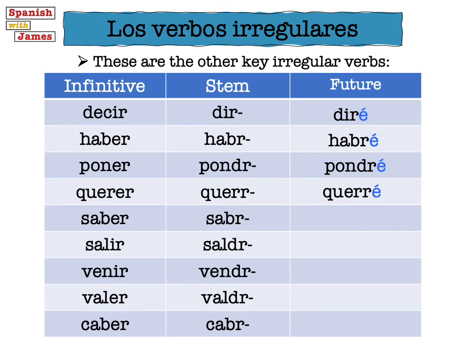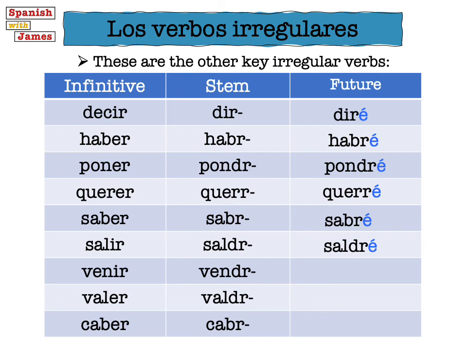Our next verb is saber, the verb to know. We lose the E out of that one, and it goes to sabré. I will know. Salir, the last vowel changes to a D, so it goes to saldré. Salir is to go out, so if I say mañana saldré con mis amigos, it would mean tomorrow I will go out with my friends.